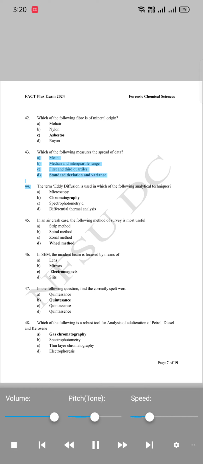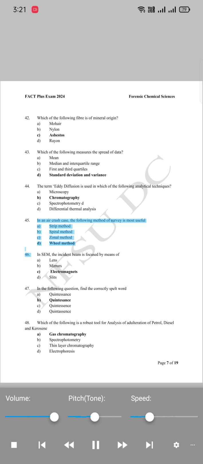A. Mean. B. Median and interquartile range. C. First and third quartiles. D. Standard deviation and variance. 44. The term eddy diffusion is used in which of the following analytical techniques? A. Microscopy. B. Chromatography. C. Spectrophotometry. D. Differential thermal analysis.